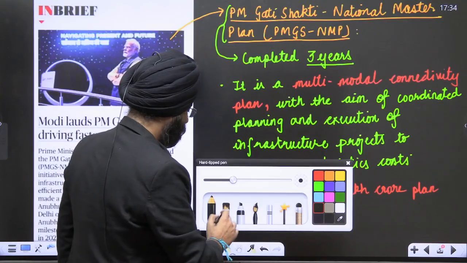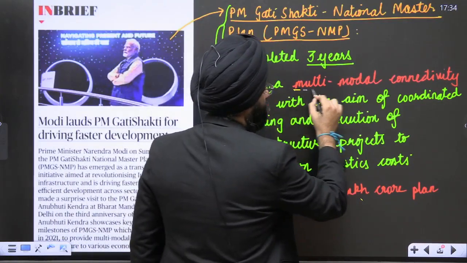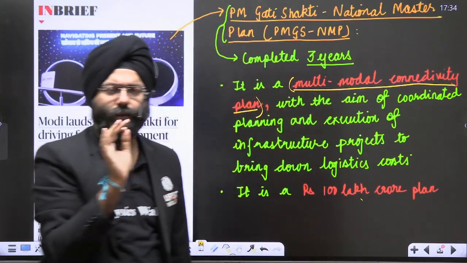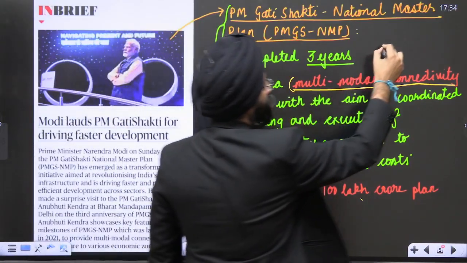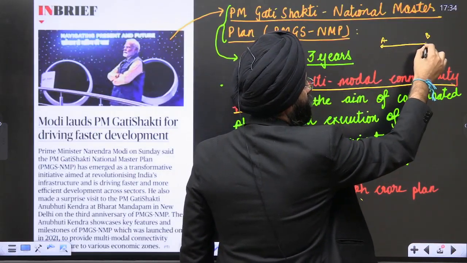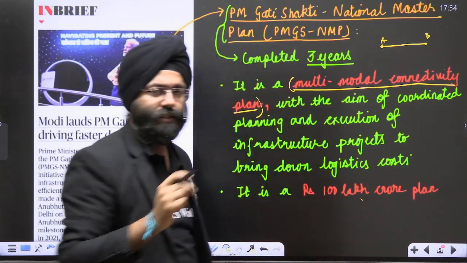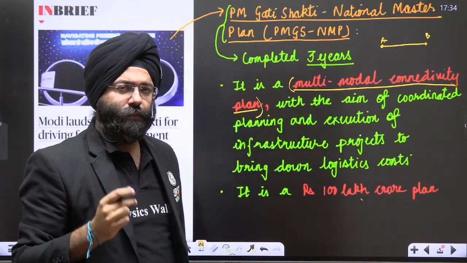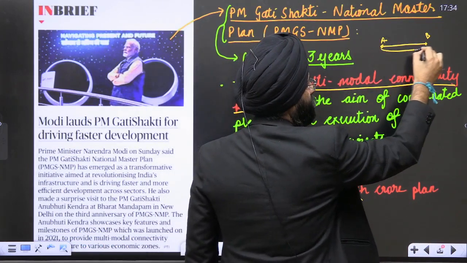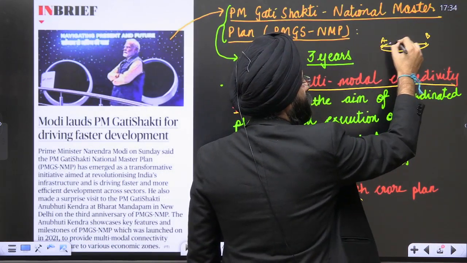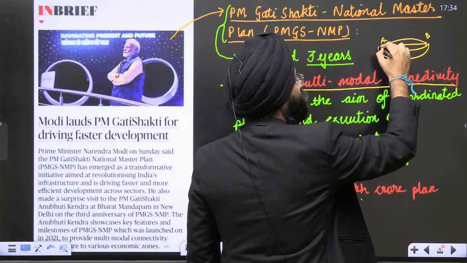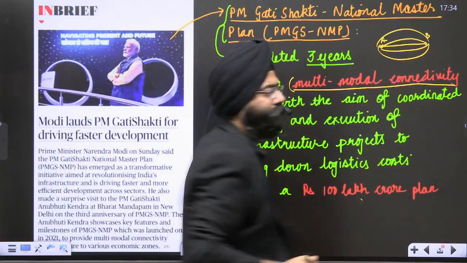Now see, it is a multimodal connectivity plan. Now please understand, let us take an example. Supposing you are going from point A to point B. You are connected by, let us say, a road transport, right? Now, supposingly, this is something that was earlier. Now, supposingly, there is a rail connectivity also. Supposingly, rapid metro transport is also there. Supposingly, the aircraft is also there. Supposingly, a stream was there through which waterways is also connected.